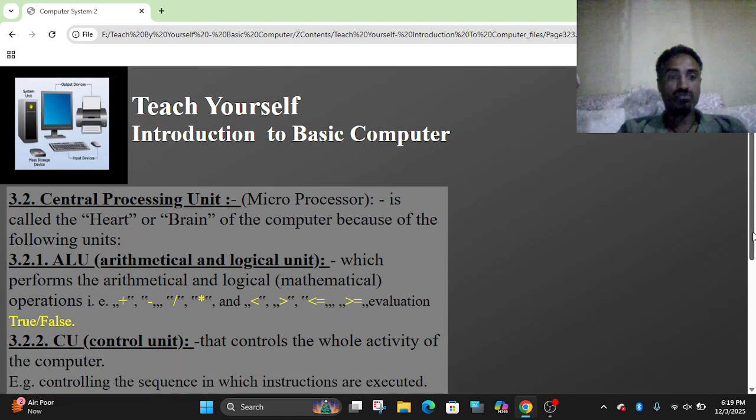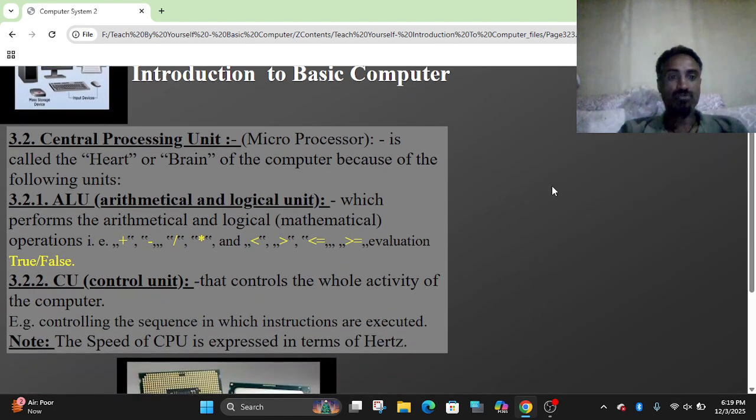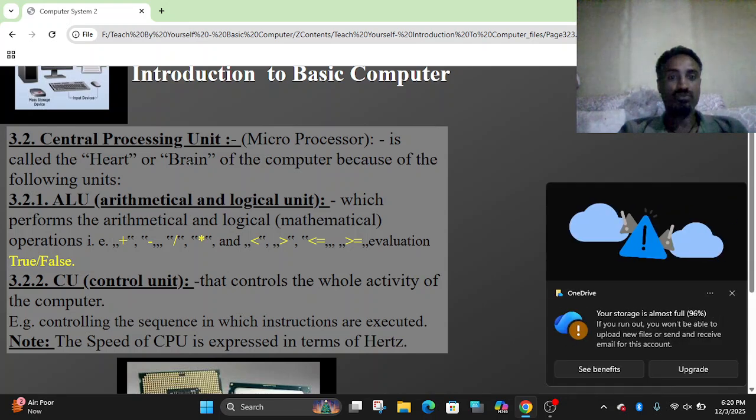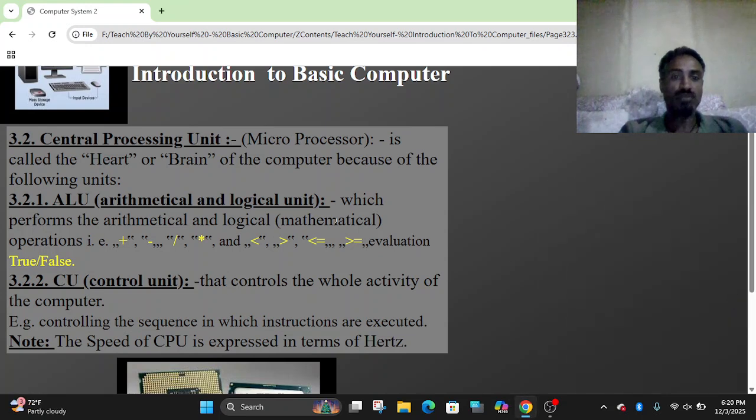The central processing unit is found on the motherboard. It is the hardware part. Sometimes we call it a microprocessor or processor. It is called the heart or brain of the computer. Why do we say it is the heart or brain of the computer? Because the majority of the functions in most computers are done by the central processing unit.